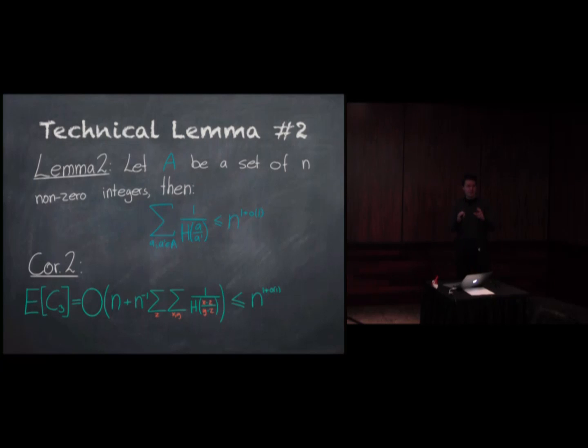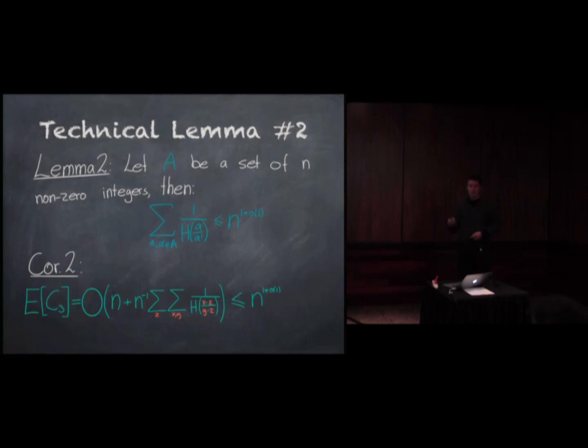So what I want to prove is this. I have a set of n integers, and I look at 1 over the height of the ratios. And I want to prove that this is close to n, because if I insert this, then for every c, I know that this is roughly linear, and this is the average over all possible choices of z.